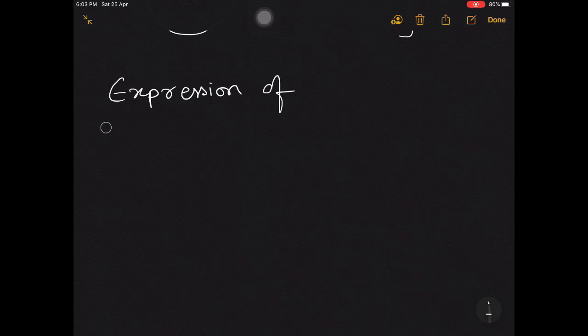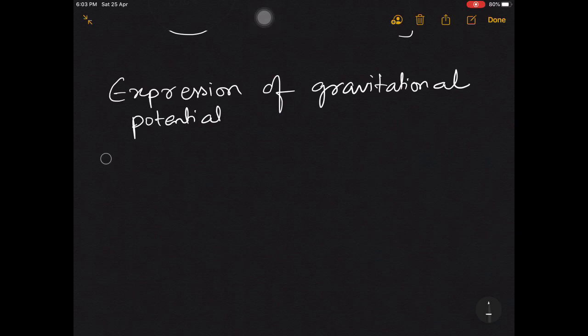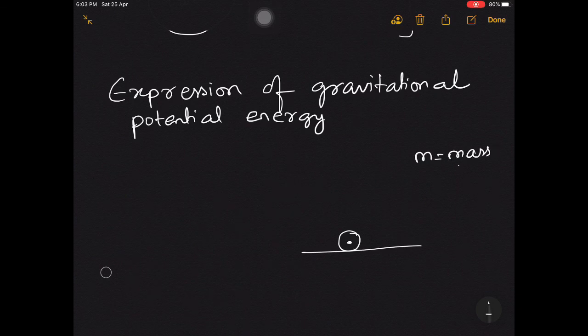Expression of gravitational potential energy. Okay, see here, say this is my ground level. Okay, and one body is kept here. The mass of the body is m, so I am saying m is the mass of the body. So see, when this body is on this surface, its weight is acting downwards.